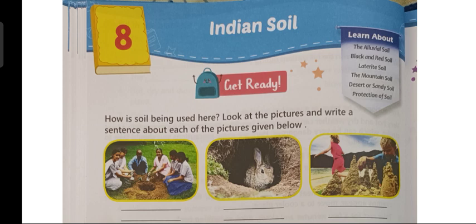So, children, in the first picture, as you can see on the screen, there are some students who are planting a small plant in the soil. In the second picture, children, a rabbit has made its burrow in the soil. And in the third picture, children are making sand castles on the beach. So, children, in three different ways, soil is being used here.